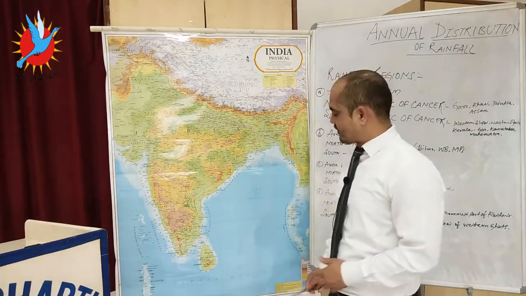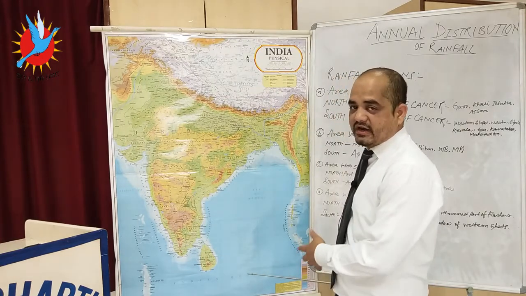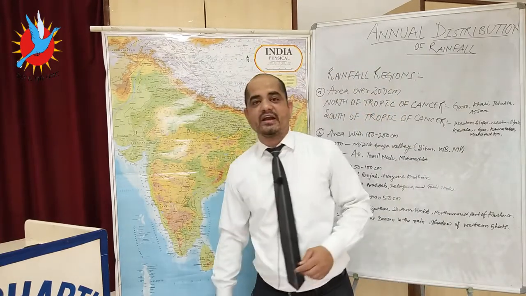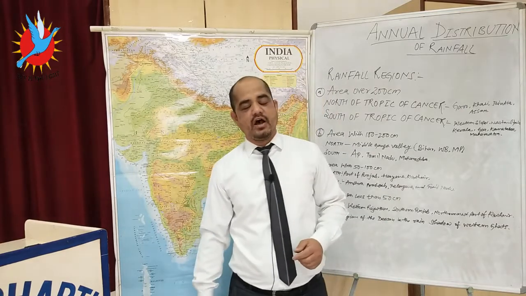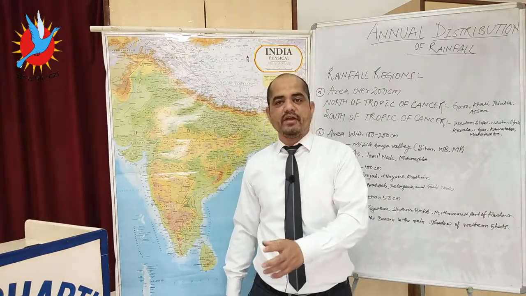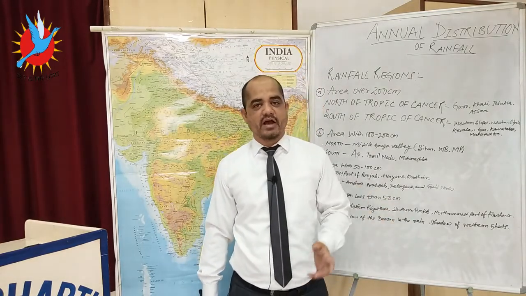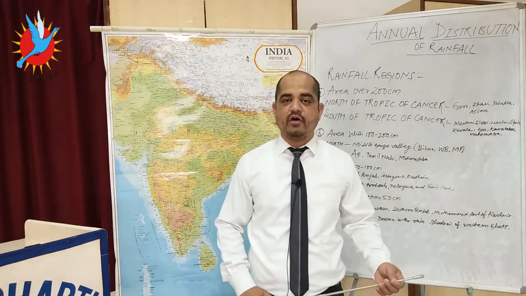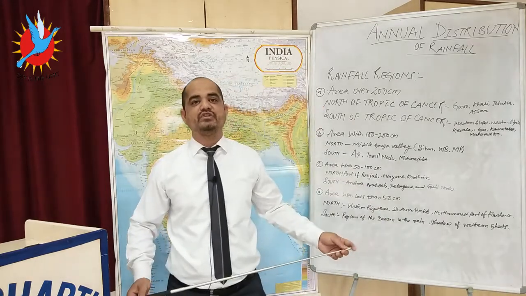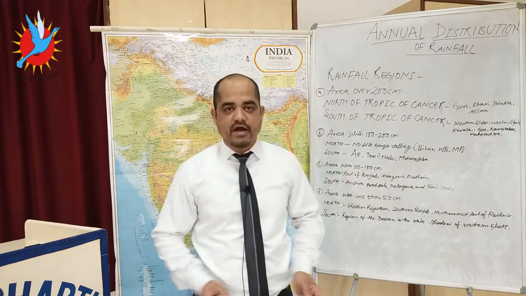Tropical cyclones often generate in the months of October and November. The maximum rainfall which India receives is orographic in nature. Orographic means oro means relief, graphic means features. So the kind of rainfall which India receives is orographic rainfall.